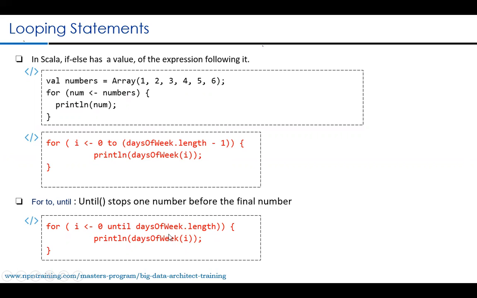So when you use until, the days dot length would be 1, 2, 3, 4, 5, 6. So 6 minus 1 would be 5. Starting from 0 till 5 would be 6 numbers. So when you use until here, what happens? You need not give the minus 1. The loop will stop, or the condition will be evaluated, one number less than the size of the array. So that is the fundamental difference between to and until, right?